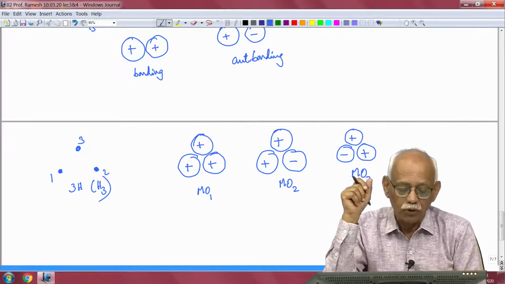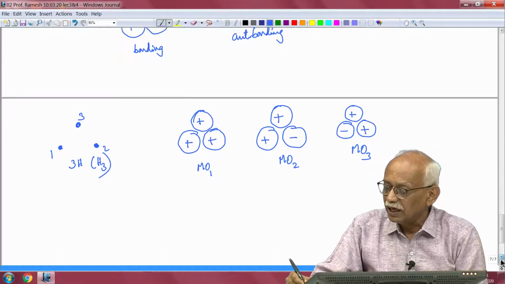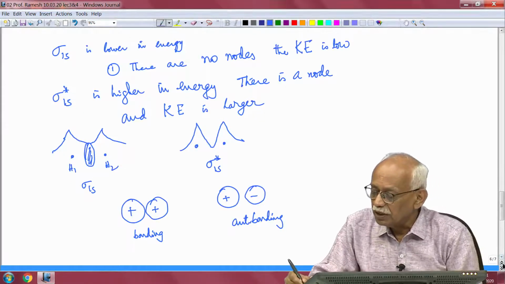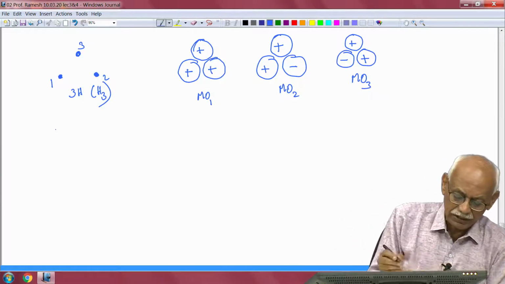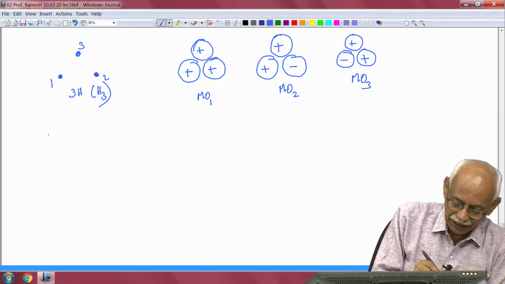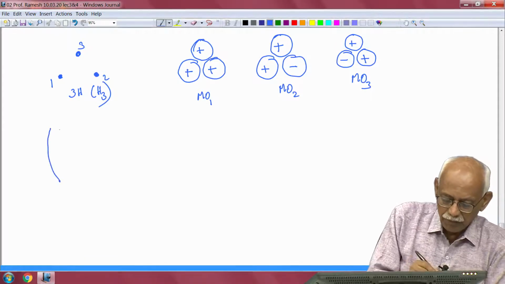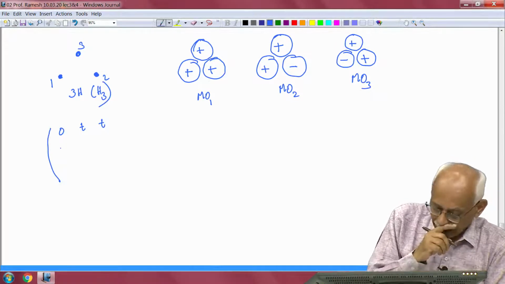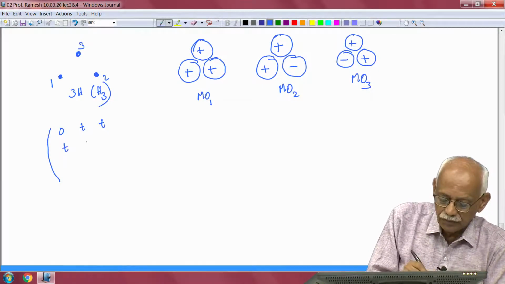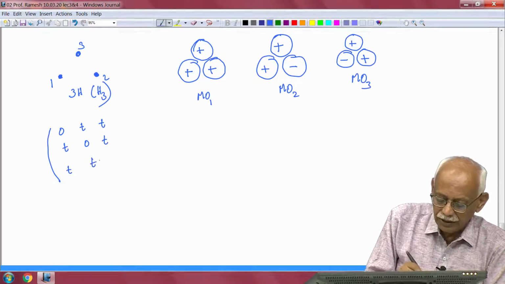You can get the coefficients by solving the problem which is given by the Hamiltonian matrix, which I will write down here. Here you have to write down 0 T T, and then T 0 T, and then T T 0.